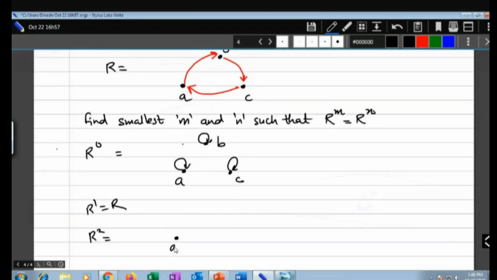Let us say this is A, this is C, and this is B. Now look at this: A to B, B to C, you will have A to C. I will choose some other color. Are you getting me?